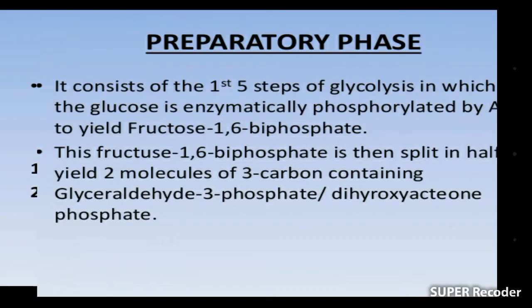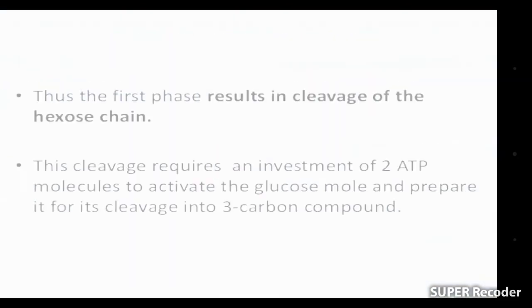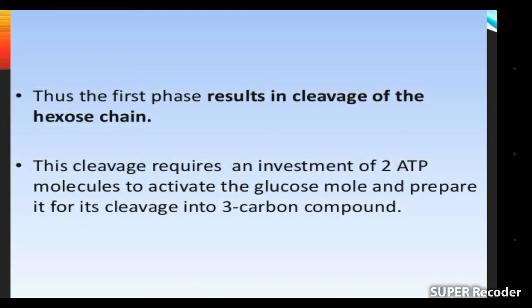In this phase, glucose is converted into fructose 1,6-bisphosphate by the action of enzymes, and then fructose 1,6-bisphosphate is converted into glyceraldehyde 3-phosphate or dihydroxyacetone phosphate, which are isomers and 3-carbon compounds. Thus, the first phase results in cleavage of the hexose chain. The preparatory phase is the cleavage of the hexose chain.